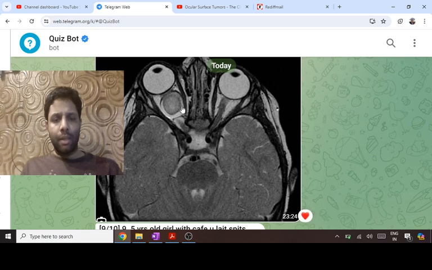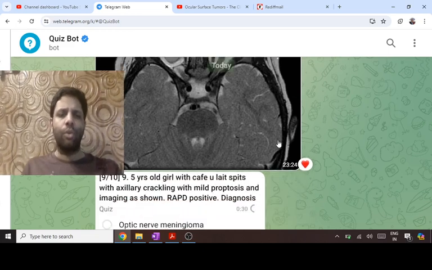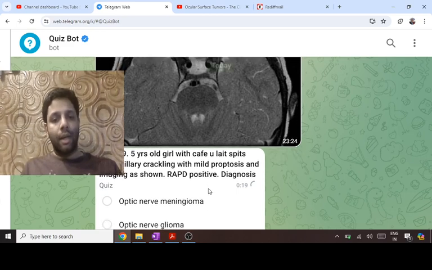Now this is also an MRI on the right, I hope you know MRI, right axial view, seen from the foot end. This is a retrobulbar tumor, this is an optic nerve tumor. Only by this it is very difficult at your level, but you should look into this. A 5-year-old girl with café-au-lait spots, not crackling, freckling please, with mild proptosis, that is optic nerve glioma. RAPD positive means the optic nerve may be compressed, and that is seen in glioma.